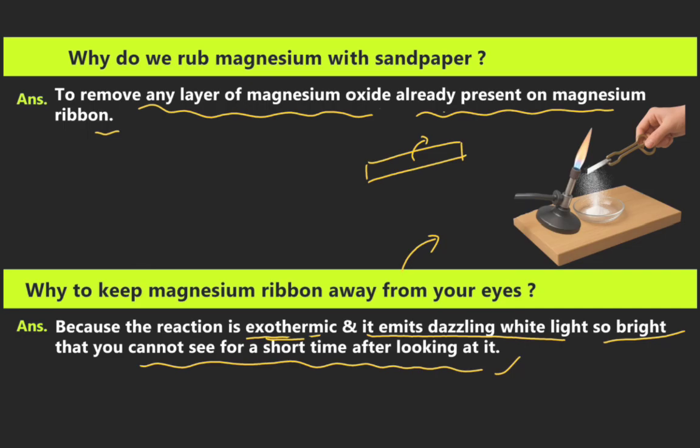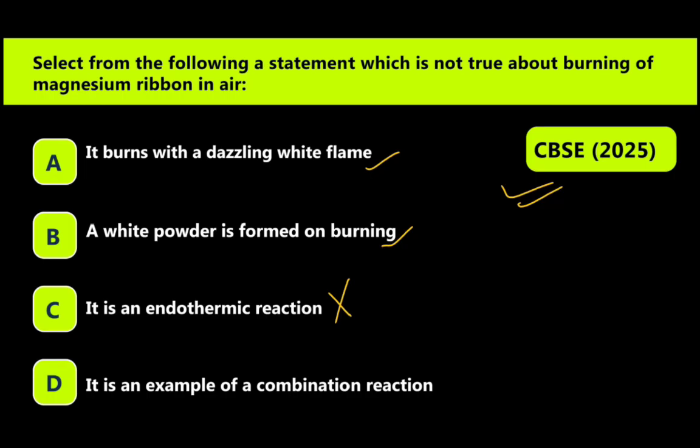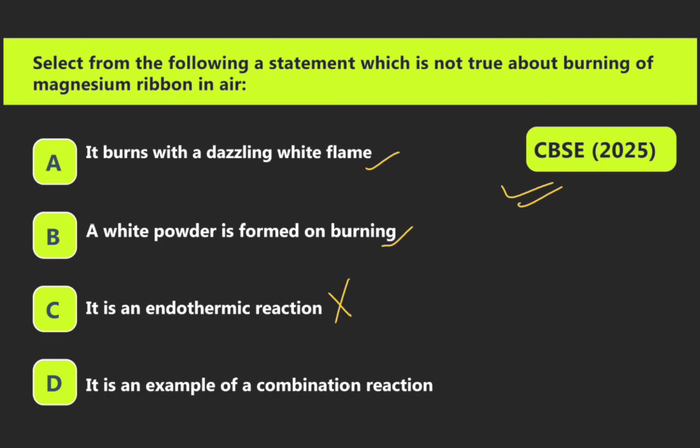So we keep the magnesium away from our eyes.